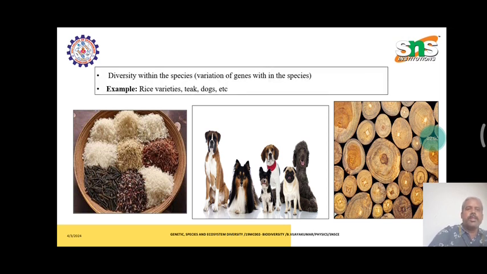So the diversity within the species is a variation of genes within a species. Example: rice varieties, teaks, dogs. This picture clearly explains the different types of species based on genes.